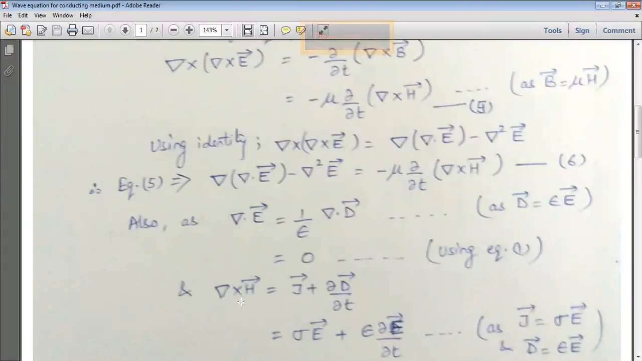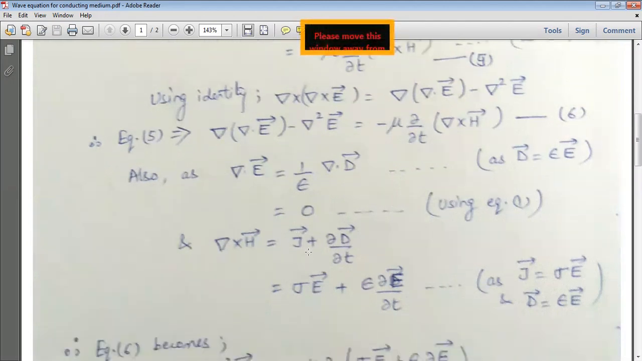And del cross H vector is equals to J plus curly D by curly T as per equation number 4, that is the modified form of Ampere's law. And also putting the formulas, J is equals to sigma into E, plus D is equals to epsilon into E. These two formulae are the relations between J and E vector and D and E vector. We will put down both relations here, and it comes out to be this one.